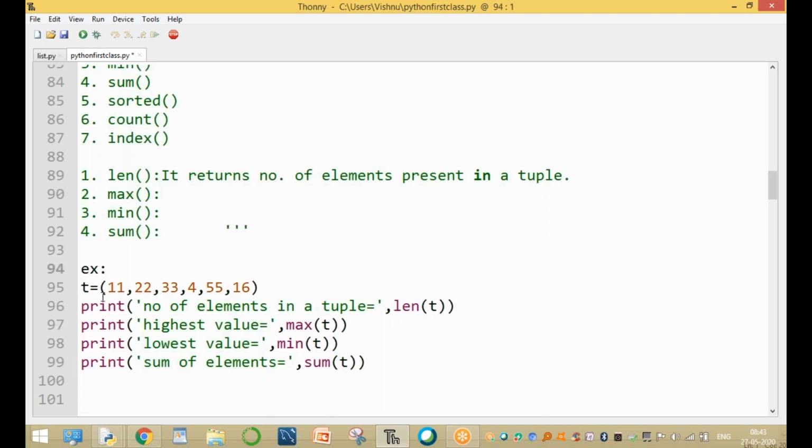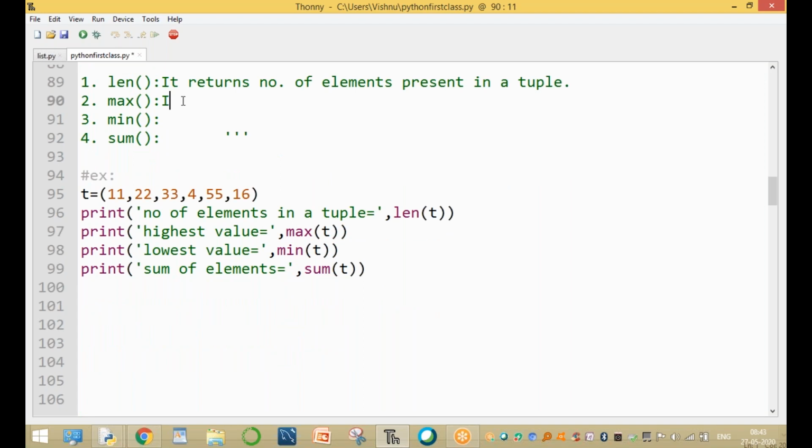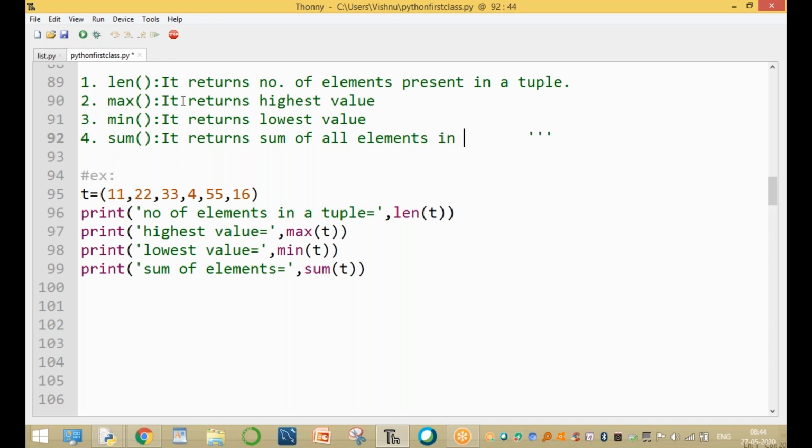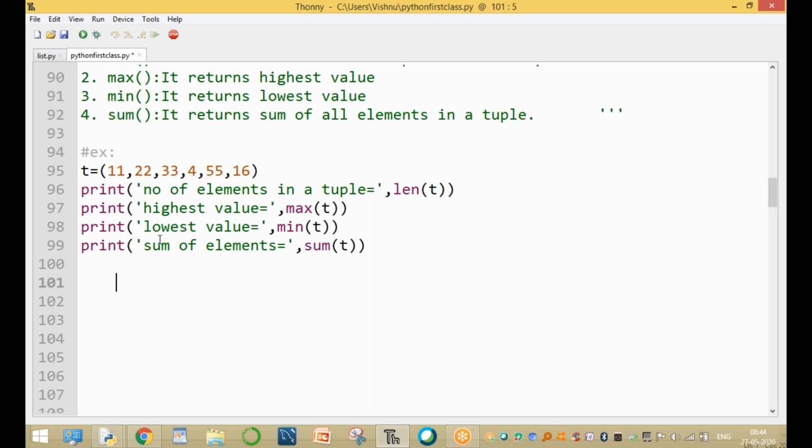Run this module. Here it returns the highest value, automatically it returns the lowest value, and again it returns the sum of all elements in a tuple. Is it clear, guys? So these are the four functions: LEN, max, min, sum. The lowest value is 4. The highest value is 55.